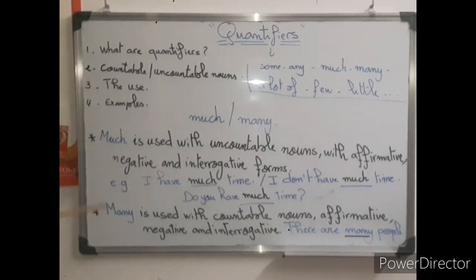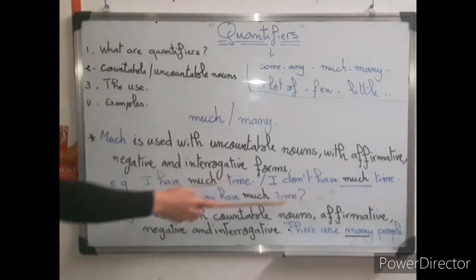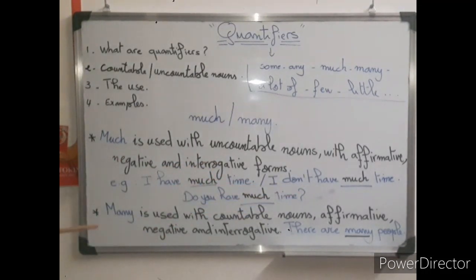Okay, for example, I have much time. So time is uncountable. Negative form, I don't have or I haven't got much time. Again, here the sentence is negative. Do you have much time? The sentence here is a question, in interrogative form. Okay, much with uncountable nouns and with affirmative, negative, and interrogative forms. Clear? Let's move on to many.